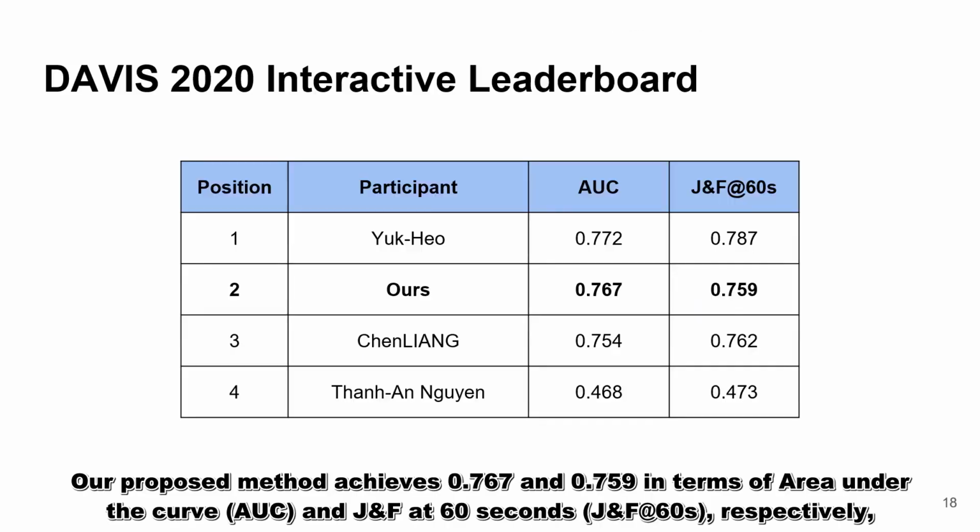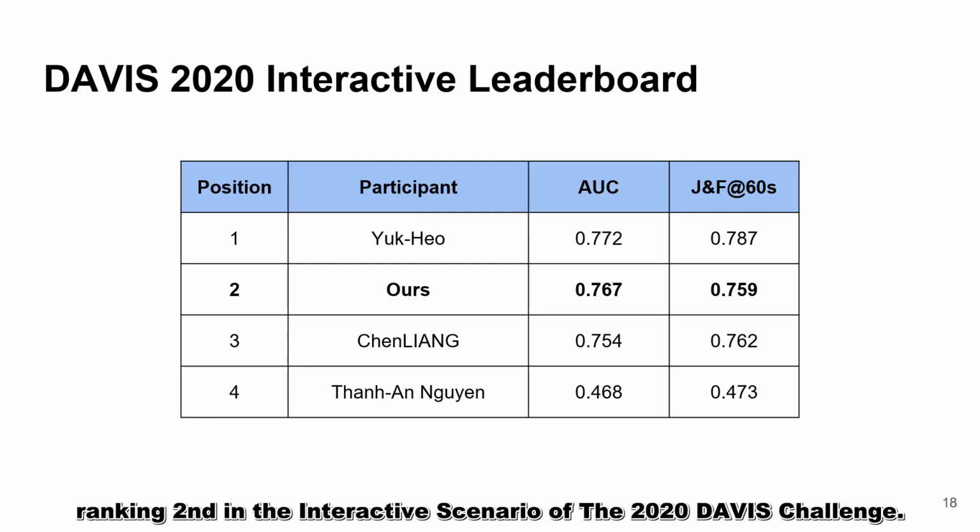Our proposed method achieves 0.767 and 0.759 in terms of area under the curve and J and F at 60 seconds, respectively, ranking second in the interactive scenario of the 2020 DAVIS Challenge.